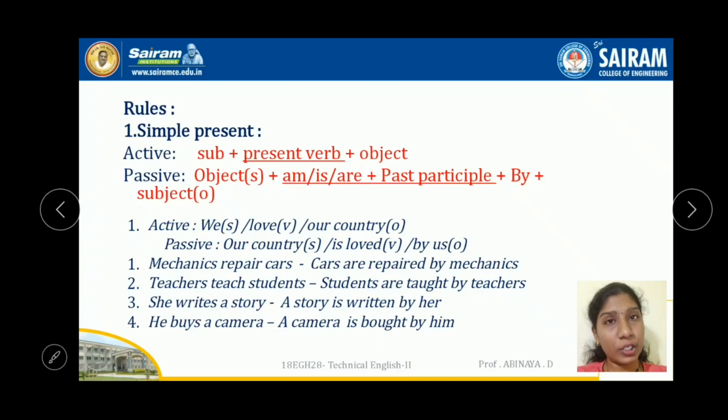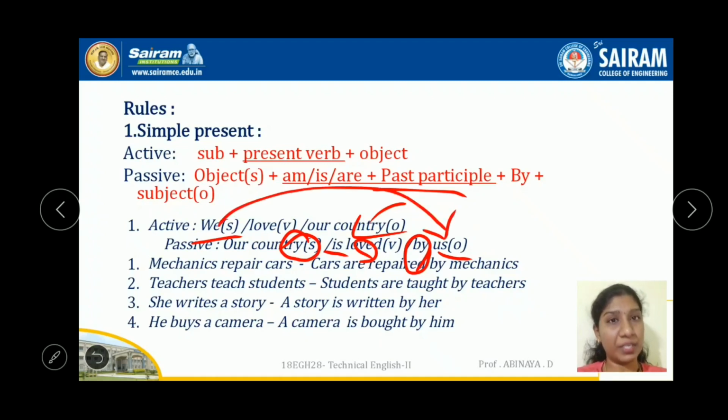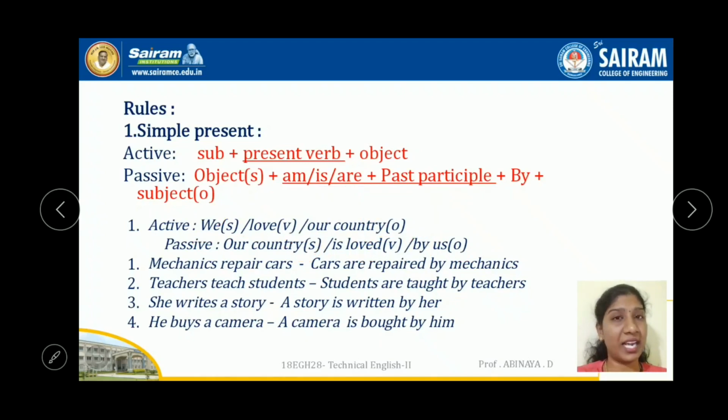So while changing it to passive, our object comes in the subject place. This normal present tense has to change into am, is, or are plus past participle. If the subject is singular, go for is. If it is plural, go for are. And the past participle verb has to be used, and "by" is default, and the subject pronoun has to change into an object pronoun. These are the changes we have to make while changing active voice into passive voice.